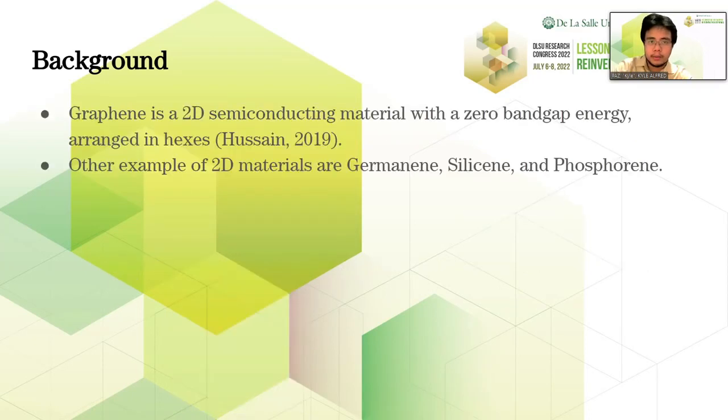One of the materials used to manufacture electrodes is graphene. Graphene is a 2D semiconducting material with a zero bandgap energy arranged in hexagons. Other examples of 2D materials are germanene, silicene, and phosphorene. This paper theorizes that these materials could compete with graphene in terms of capacitance.